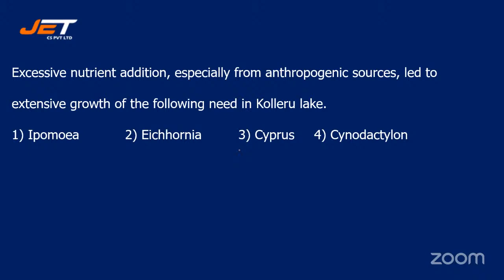Your options are number 1, Ipomoea, number 2, Eichhornia, number 3, Cyperus, or number 4, Cynodon dactylon. Which is the right answer?